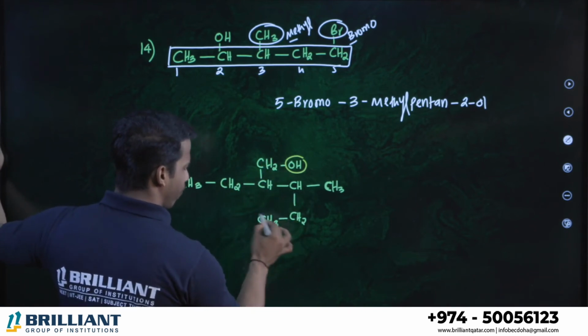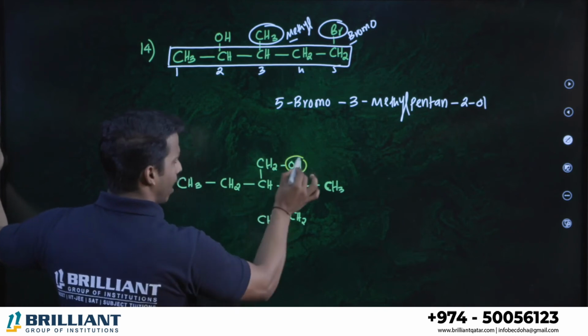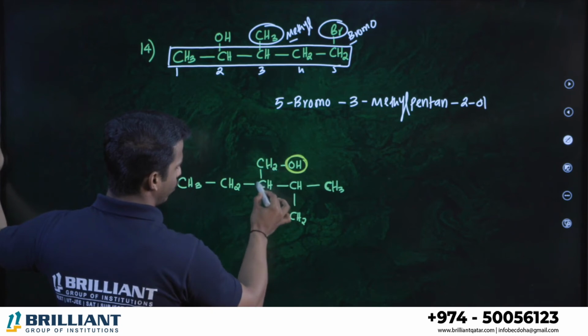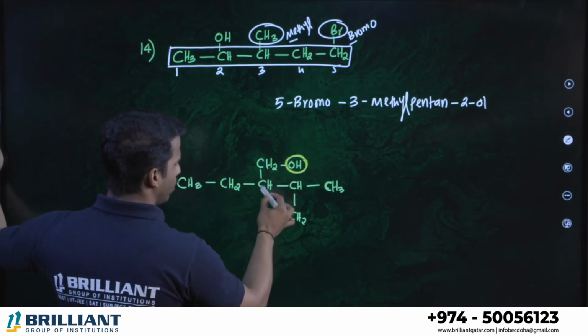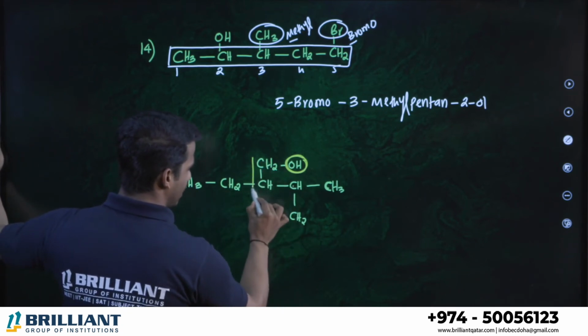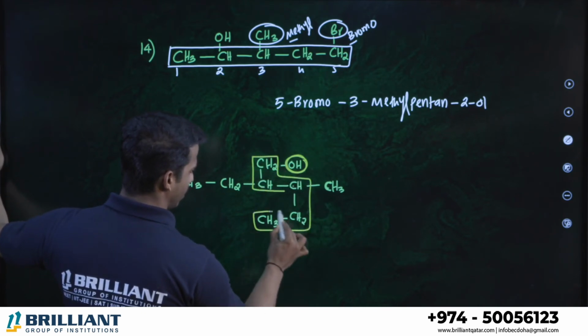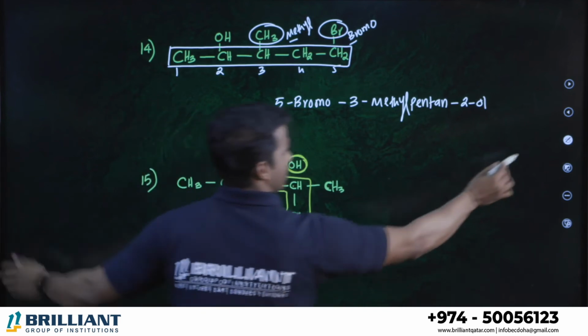1, 2, 3, 4, 5. Dear all, careful, okay? The alcohol-containing longest chain, we have to take it. 1, 2, 3, 4, 1, 2, 3, 4, 5. Yes, this is the parent chain, dear all. This is the parent chain, the longest chain. Clear? This is the longest chain.